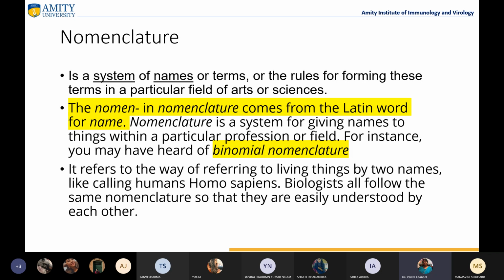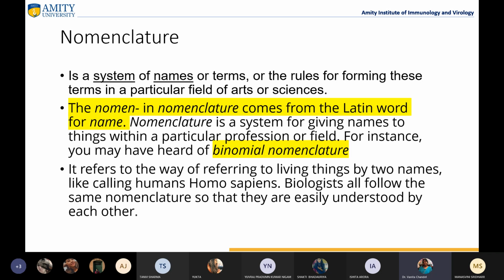The "nomen" in nomenclature is basically a Latin word for name. Nomenclature is a system for giving names to things within a particular profession or field. We know about the binomial nomenclature. It has been used since earlier times for identifying, like a generic name and a specific name, right? A genus and a species.